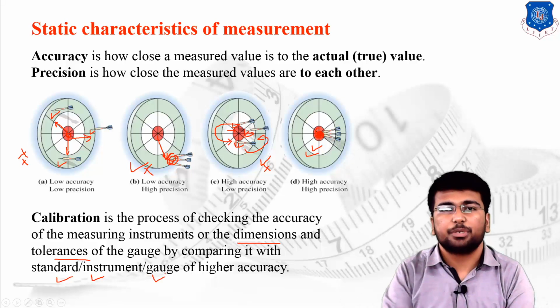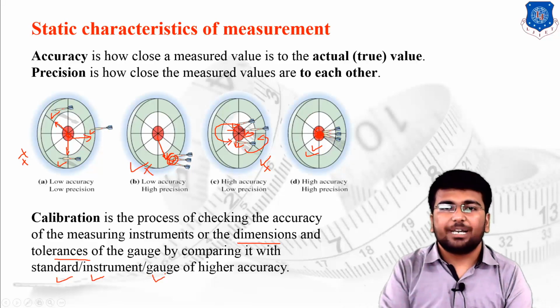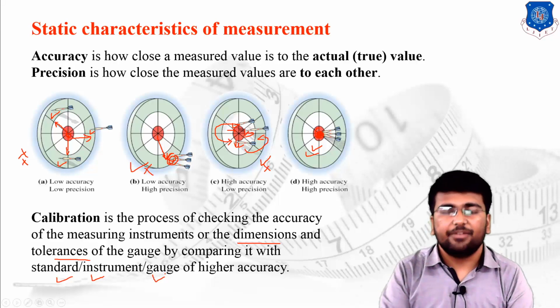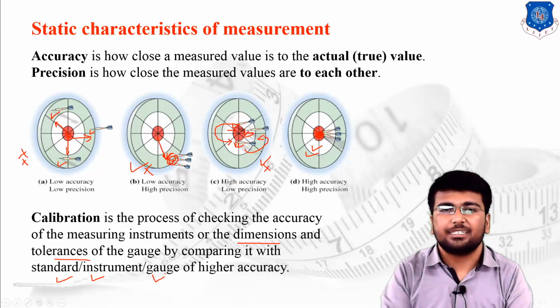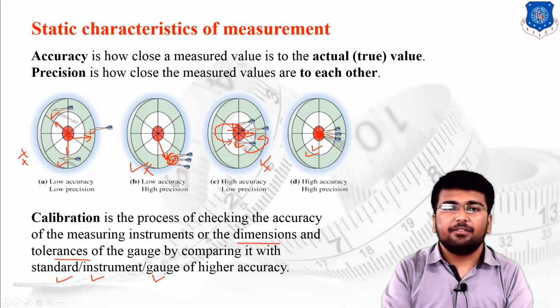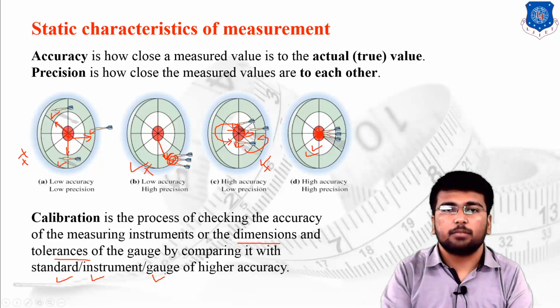This is known as a calibration process. Suppose I have to calibrate the temperature scale. If I have to calibrate the thermometer, then what am I supposed to do? I will use another thermometer having higher accuracy than the first one, and by attaching both thermometers, if the higher accuracy thermometer measures 100 degrees Celsius, then I will simply draw a line over the thermometer at which the mercury stands.